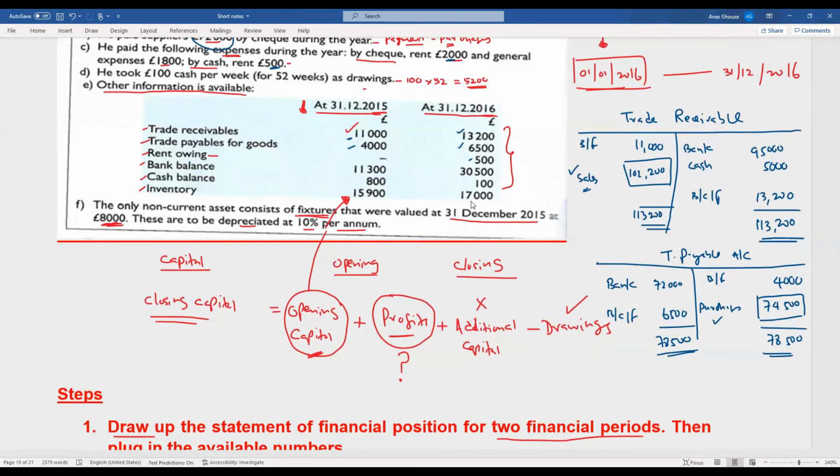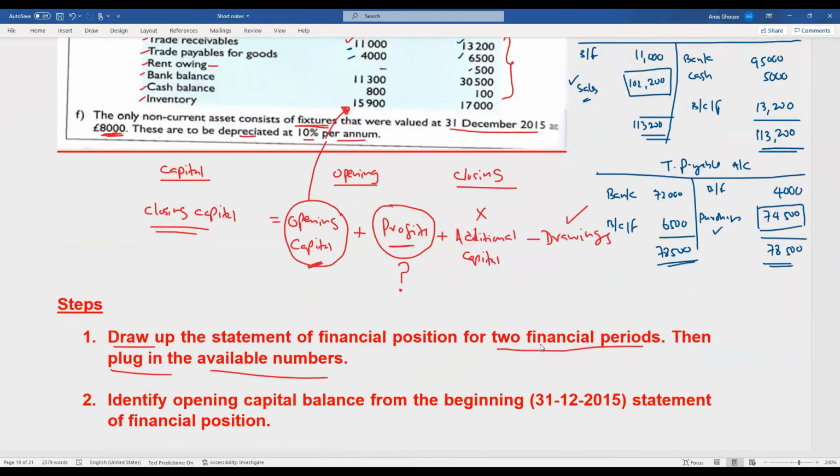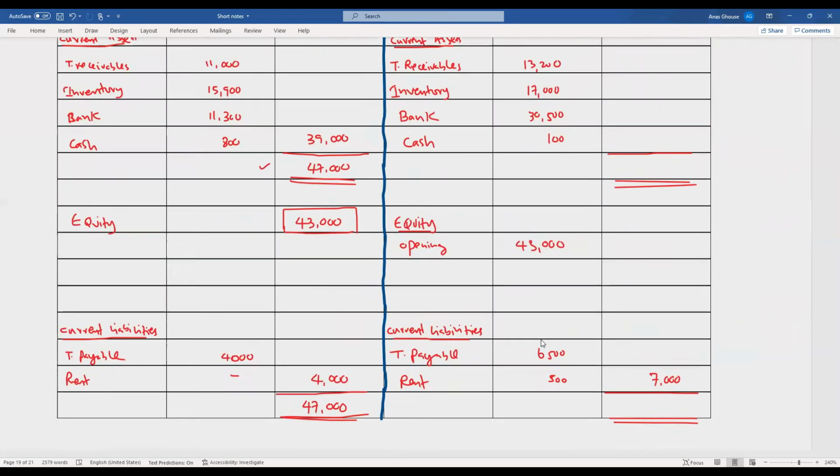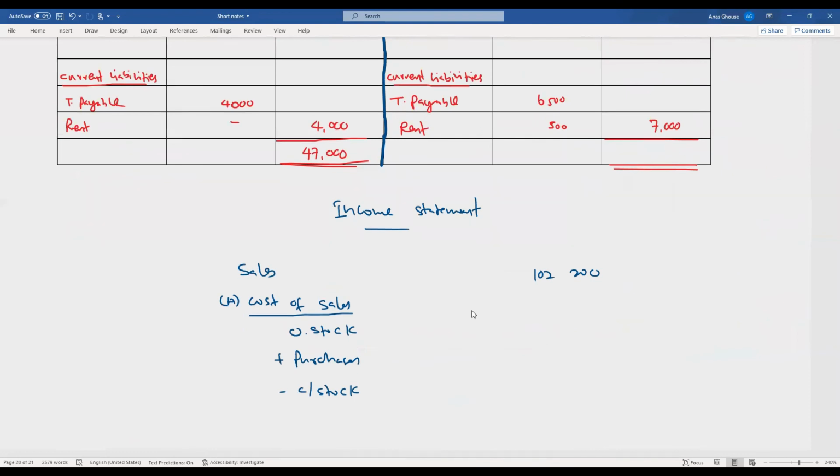So you can identify your given opening stock 15,900, closing 17,000. So purchases we identified now 74,500. Okay, so 15,900 is the opening stock. 74,500 is the purchases. Closing stock is 17,000.